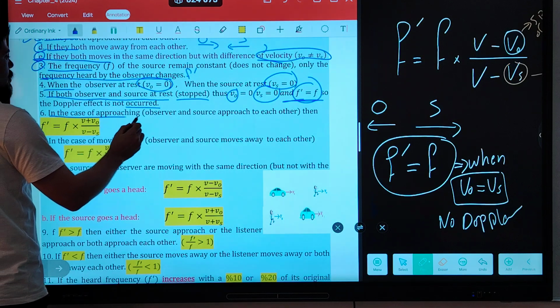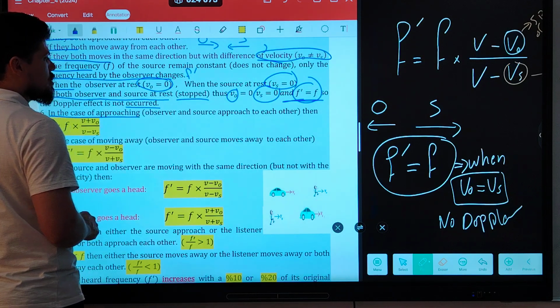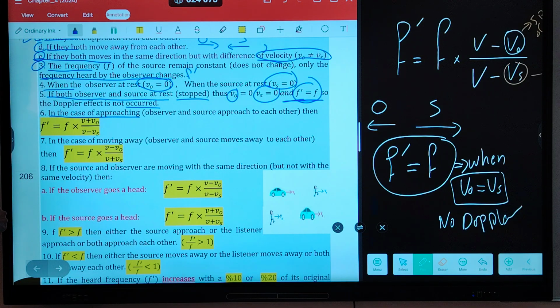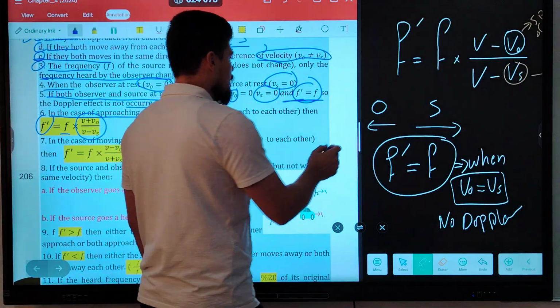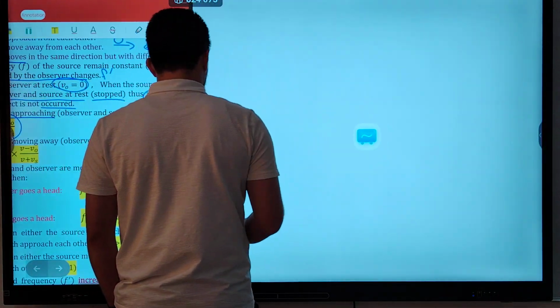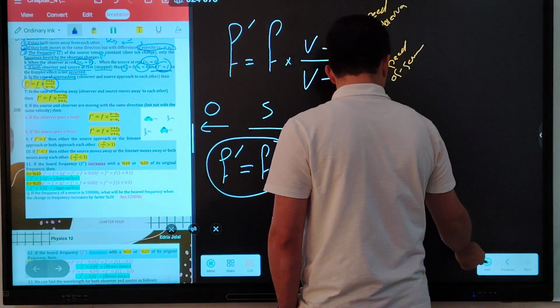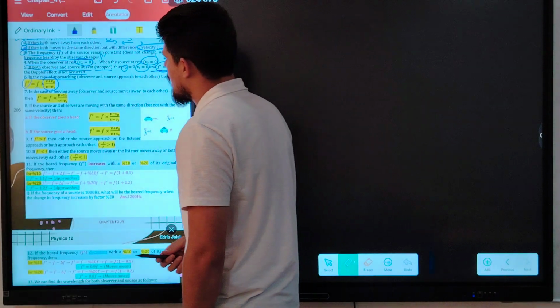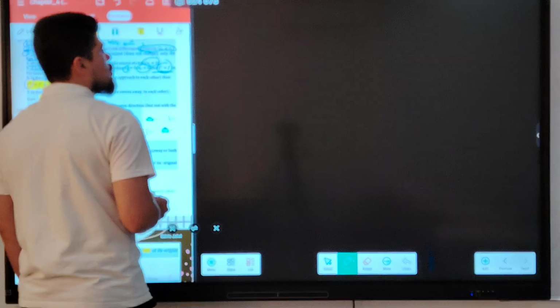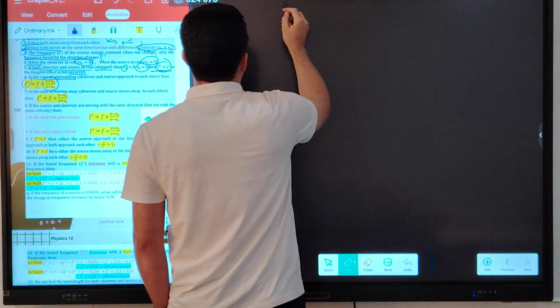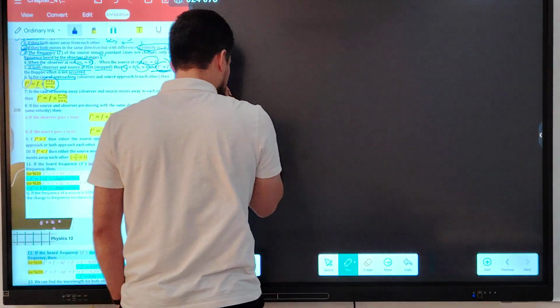In the case of approaching, observer and source approach each other, F prime is equal to what? F times V plus VO over V minus VS. The sign is very important, guys. Now I'm gonna draw how you can put the sign in the Doppler equation. This is the main equation of the Doppler effect.